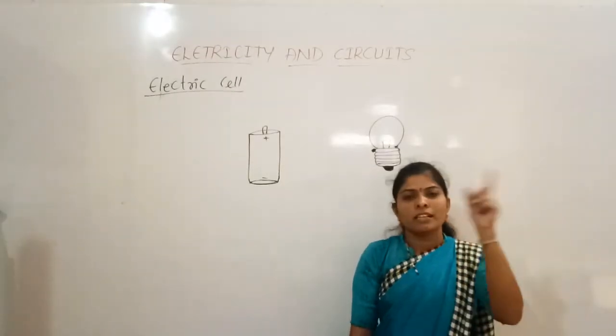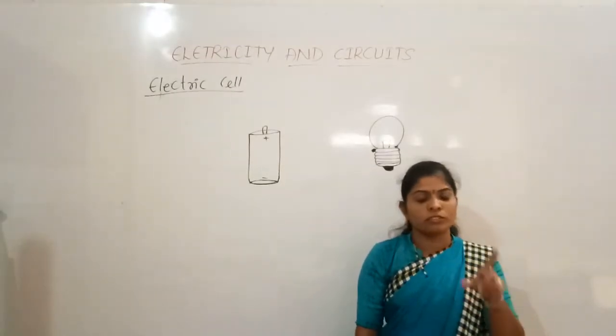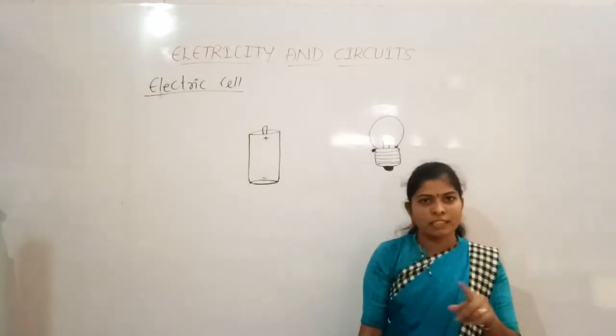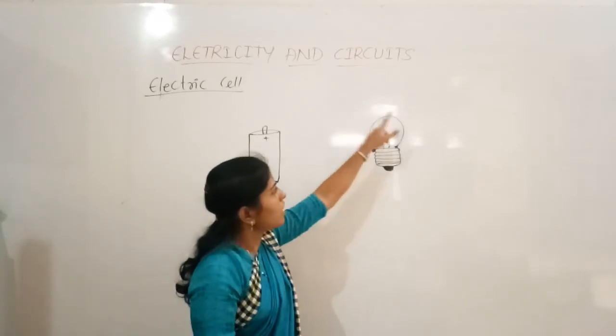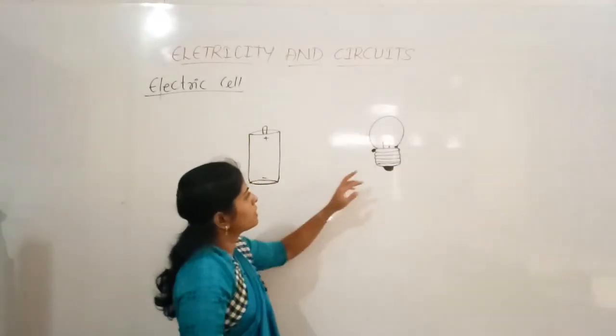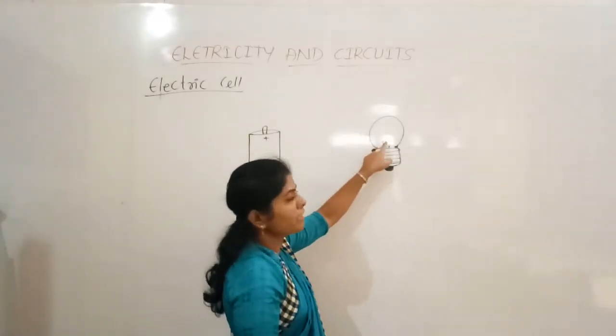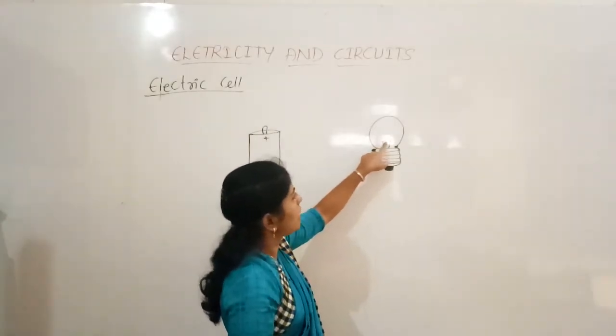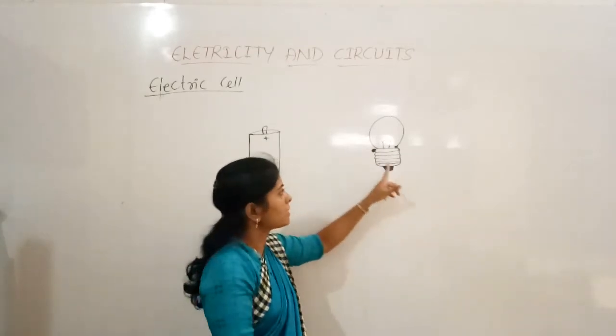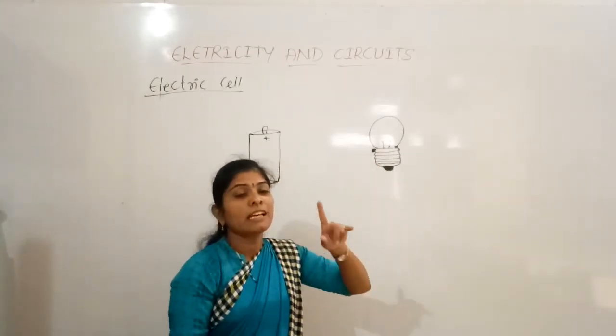The bulbs have a glass covering. So inside this a filament is there. Yes, the filament. When the electricity is supplied, this filament will light up.